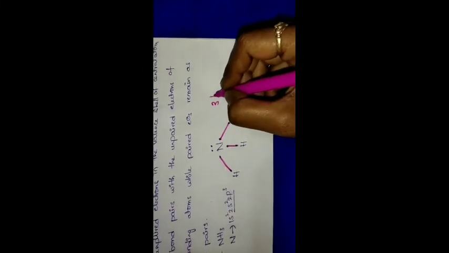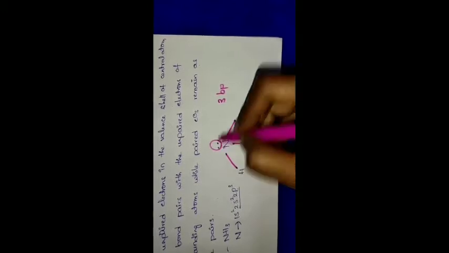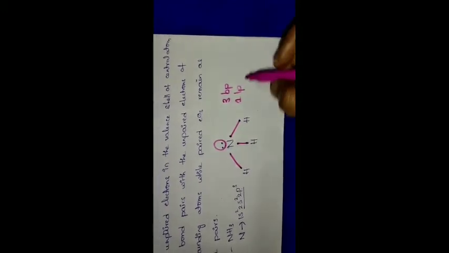One electron from a hydrogen forms a bond with nitrogen, and another electron of nitrogen forms a bond with the next hydrogen. In the same manner, the third hydrogen also forms a bond with nitrogen. So we have 3 bond pairs and only one lone pair present in this ammonia molecule.